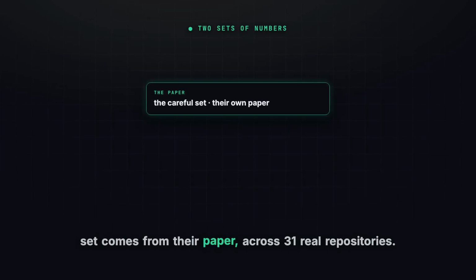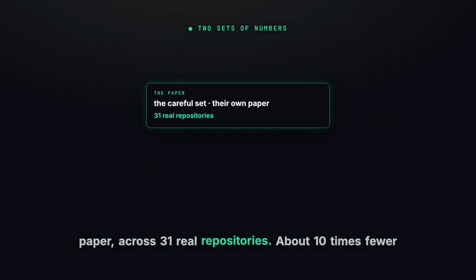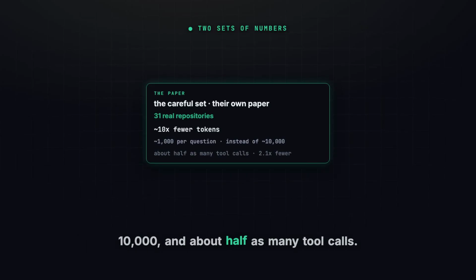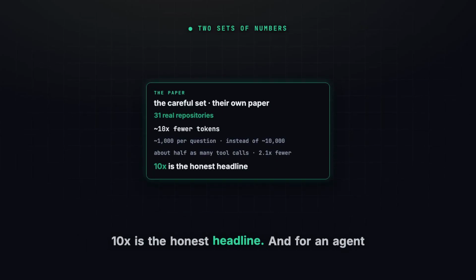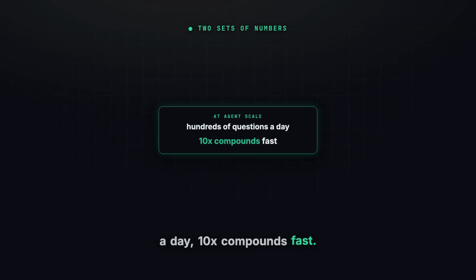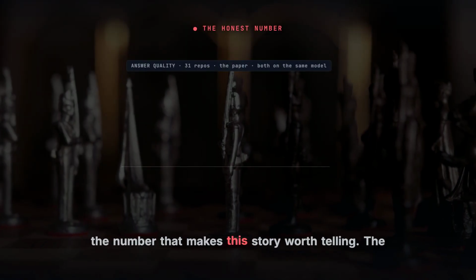The careful set comes from their paper, across 31 real repositories, about 10 times fewer tokens, roughly 1,000 per question instead of 10,000, and about half as many tool calls. 10x is the honest headline. And for an agent running hundreds of questions a day, 10x compounds fast. Now, the number that makes this story worth telling.